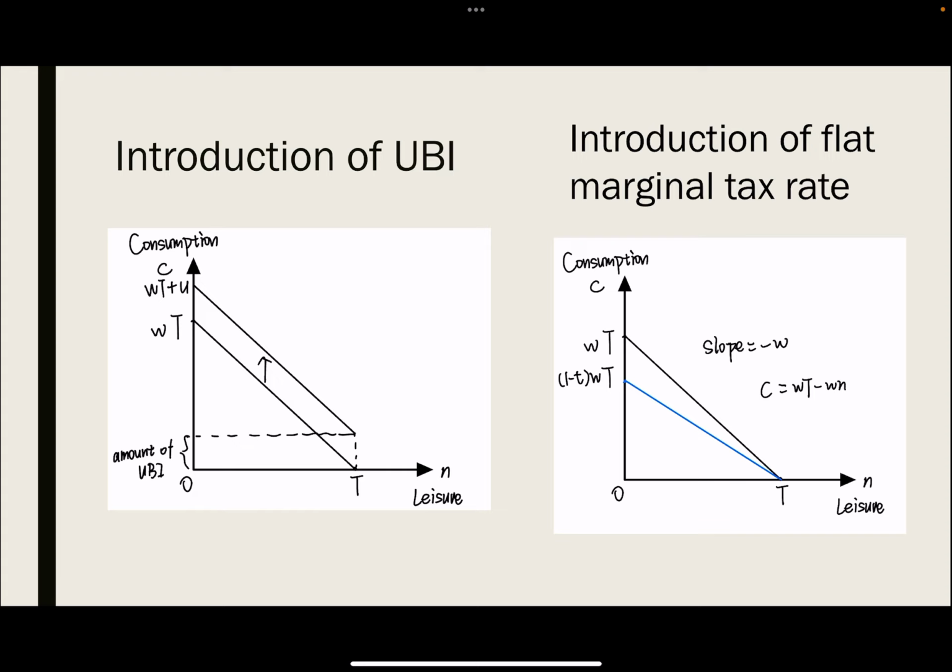But for the flat marginal tax rate, if we add a tax to the wage that people have, it will pivot down the budget constraint, because the slope of the budget constraint illustrates the real wage rate, and the tax changes the real wage rate that people have. So it will pivot down. And the intersection on the x-axis doesn't change because T is the endowment of time, and we assume that the endowment of time doesn't change in this model.